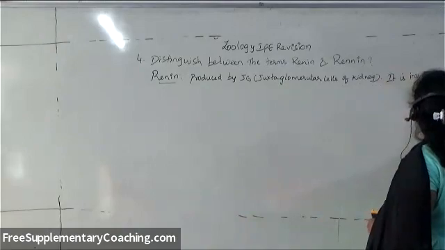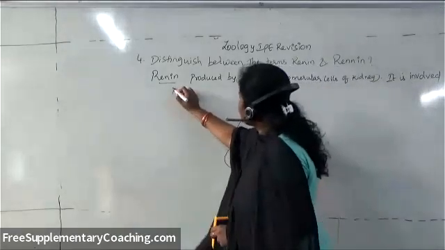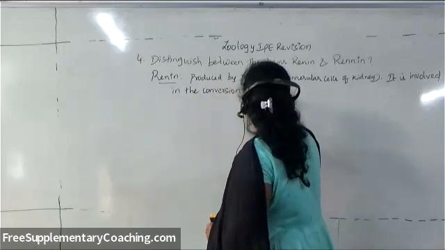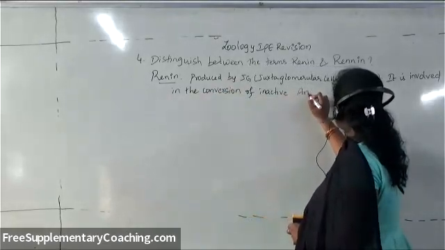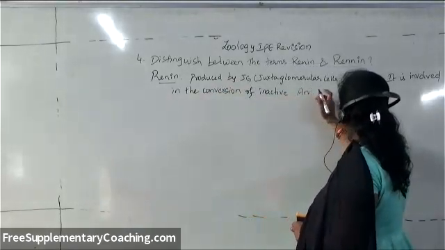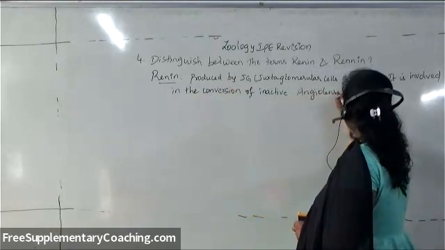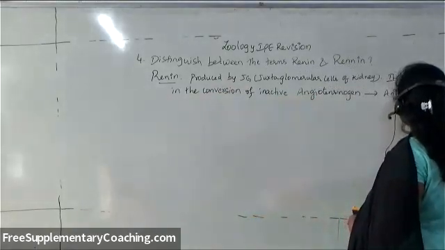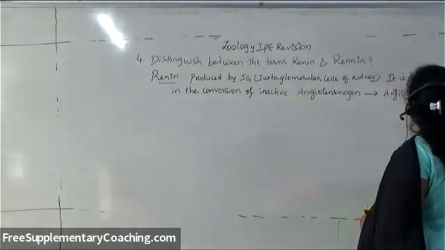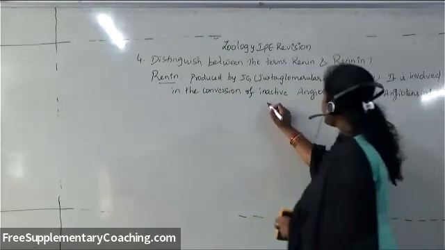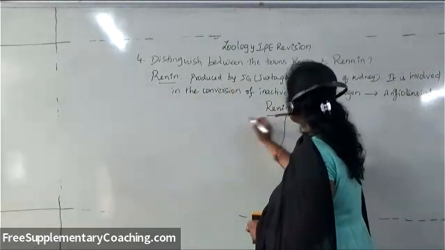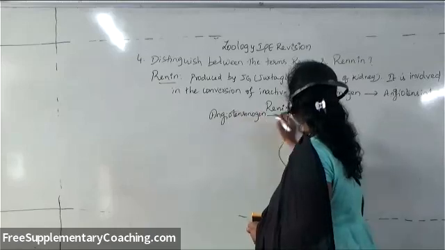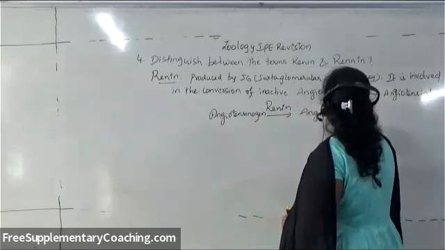It is involved in the conversion of, what? Inactive angiotensinogen to angiotensin 1. So renin is mainly involved in the conversion of angiotensinogen to angiotensin 1.